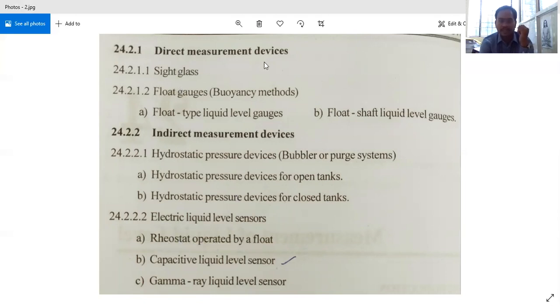So basically, we are having the direct measurement methods and indirect measuring devices. Apart from this, we are having the capacitive liquid level sensor. In electrical liquid level sensors, we need to check according to our syllabus, and we should move on. Now coming to the first type, that is direct measurement devices.